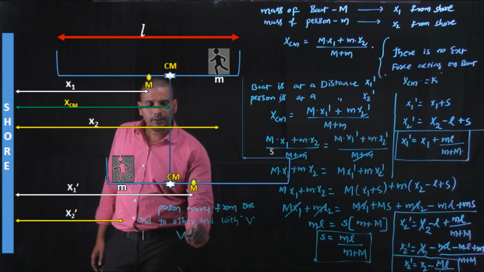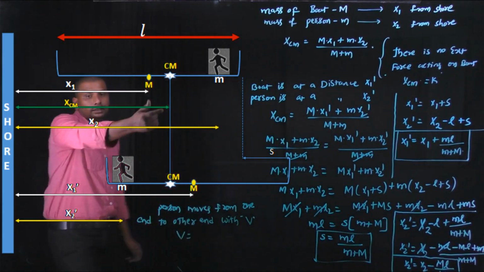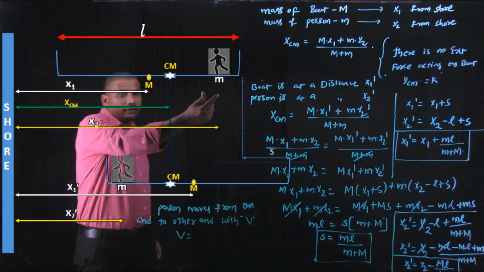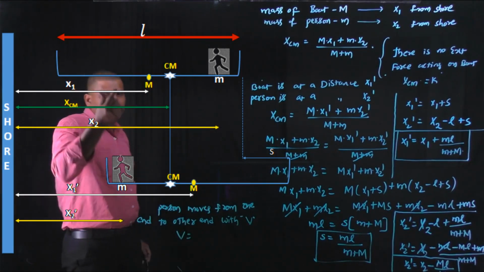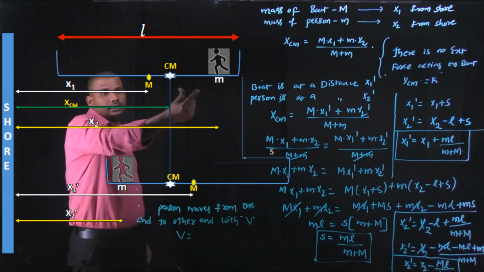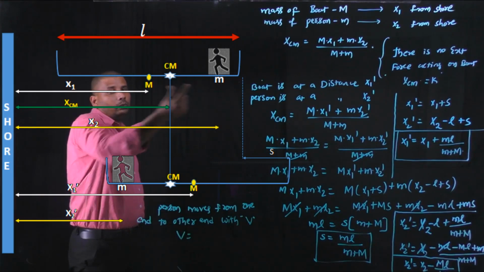V is nothing but, while the person travels a displacement L, he moves on the boat from one end to the other end.